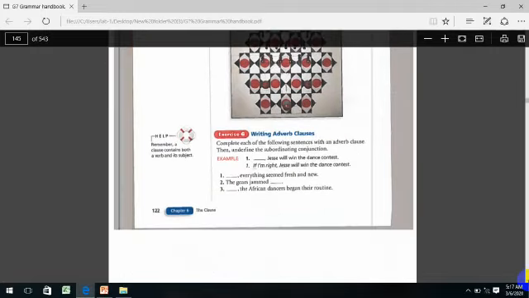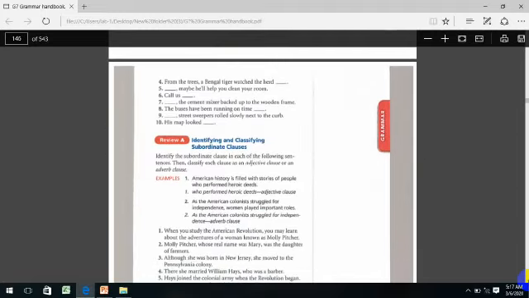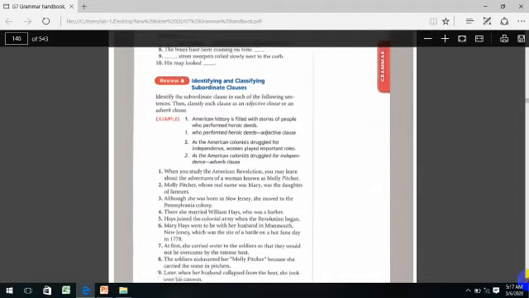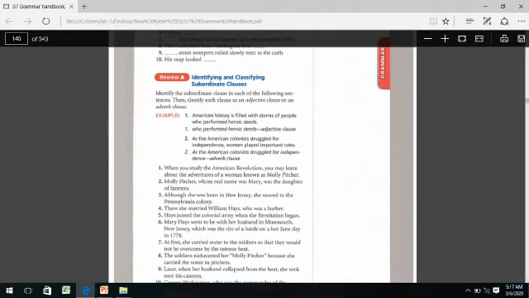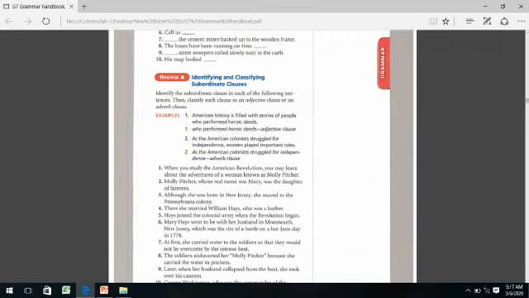Exercise 6 also is your homework. Now let's go to Review A, identifying and classifying subordinate clauses. That's an example. American history is filled with stories of people who performed heroic deeds. Who performed heroic deeds is an adjective clause. Why?